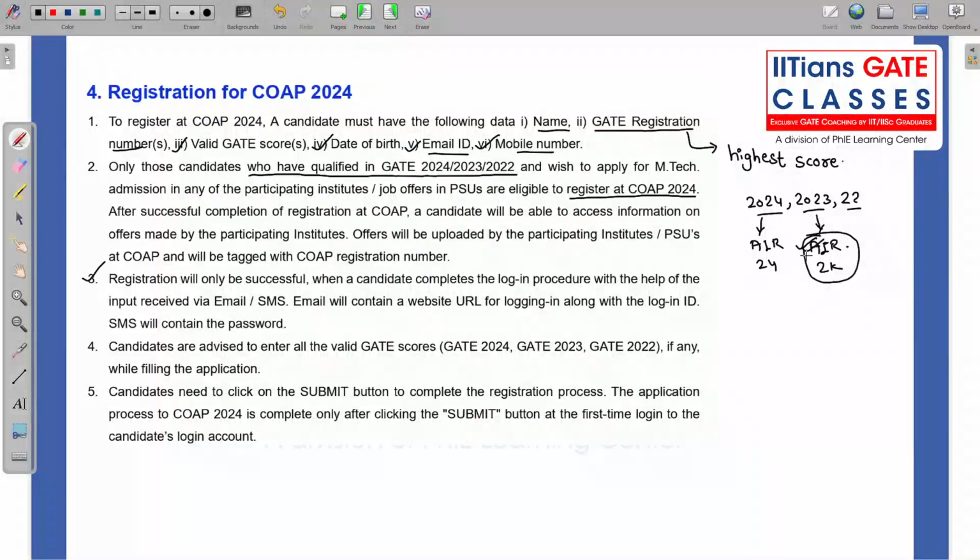You enter the details of GATE 2023 as well, while your selection is going to be based on the highest GATE score, but still you need to fill this one. Candidates need to click on the submit button to complete the registration process. The application process to COAP is complete only after you click the submit button, and you will get this submit button only after you verify your email and SMS.